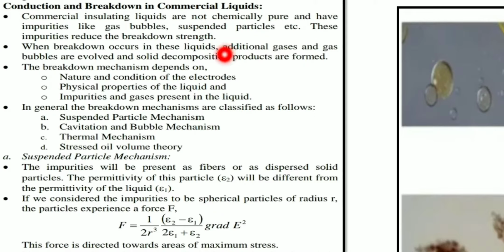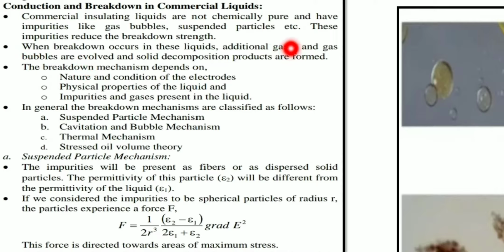Breakdown occurs in these liquids means additional gases and some gas bubbles are going to be formed. So suppose in these commercial liquids the breakdown process has taken place, it means some additional gases like dissolved gases, like oxygen, carbon dioxide, as well as gas bubbles are going to be formed.